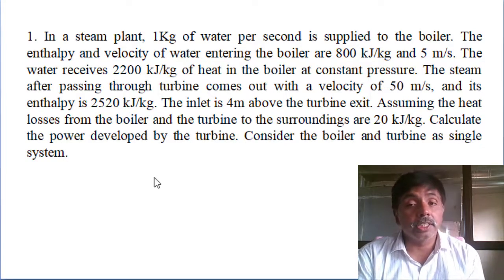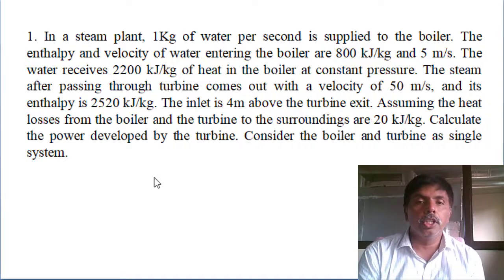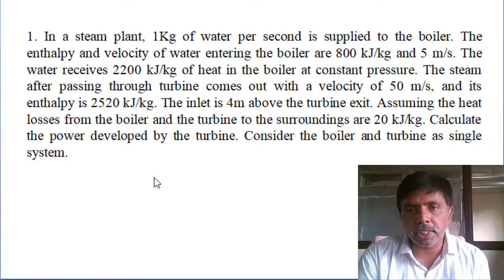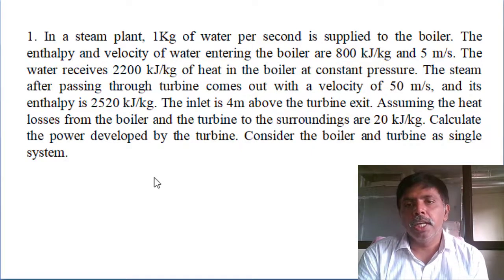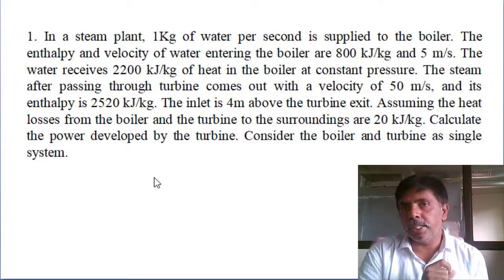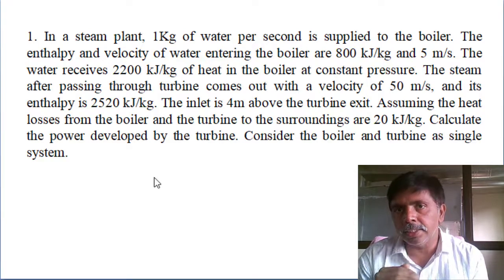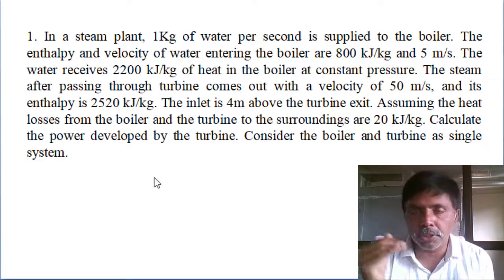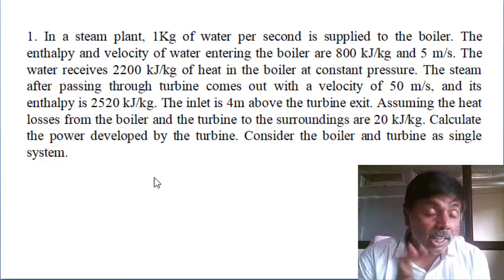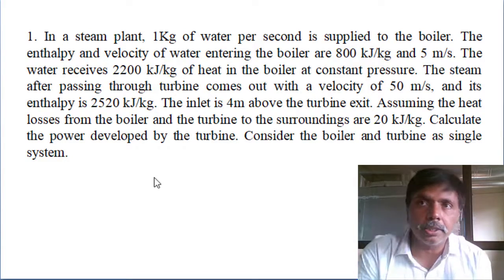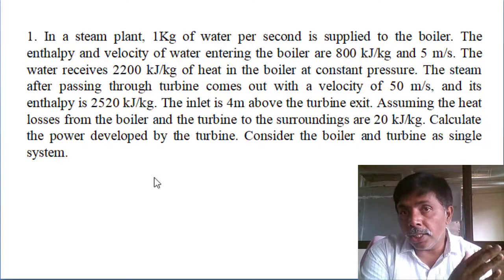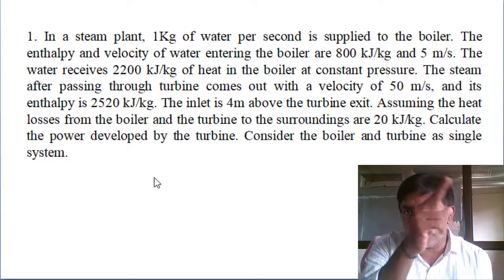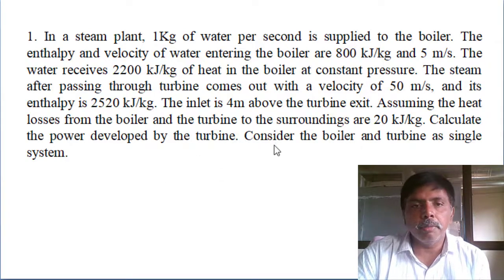And one more consideration they gave: the boiler and turbine are a single unit. Here the mass flow rate is given as 1 kg per second. Inlet enthalpy and inlet velocity are given, and the heat supply is given. Exit velocity and exit enthalpy are given. The head difference is given too: the inlet is higher than the exit, so Z1 minus Z2 is 4 meters. The combined heat loss from the boiler and turbine is given, so we have heat supplied and heat loss. So the first condition: boiler inlet and turbine outlet are given, and the boiler and turbine are a single unit. That assumption is already mentioned in the problem.